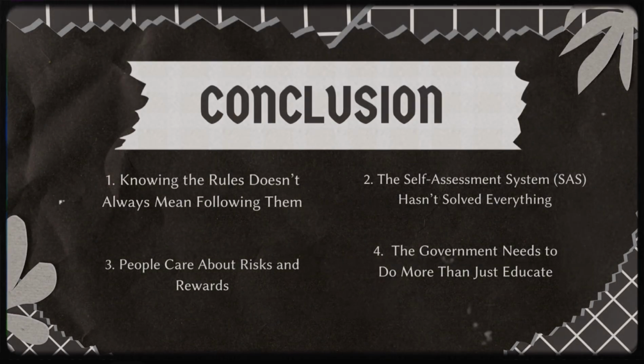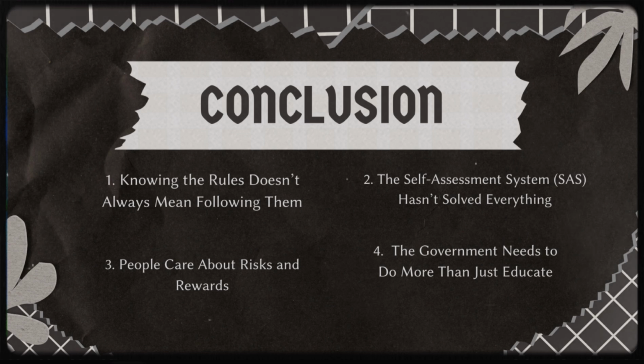To wrap up, here are the key takeaways. The first one is knowing the rules doesn't always mean following them. Awareness alone is not enough. Many taxpayers understand the regulations but still look for loopholes. Second, the self-assessment system hasn't solved everything. While SAS simplifies tax filing, it doesn't fully prevent misreporting or evasion.